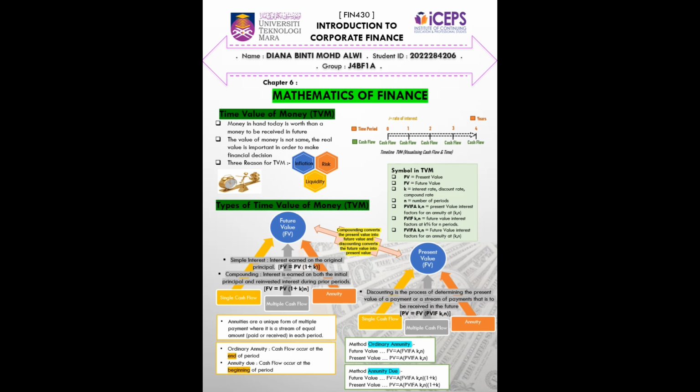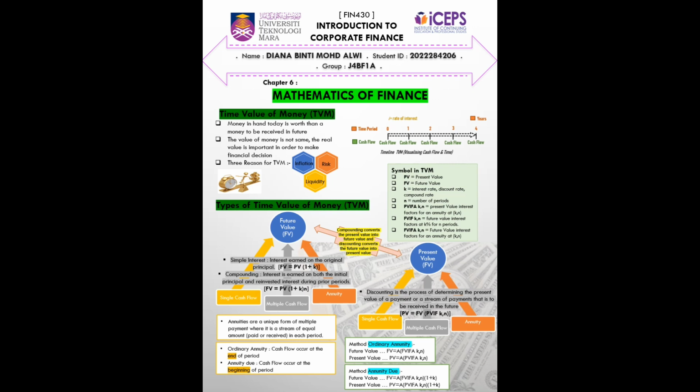The third type of time value of money is annuity. Annuities are a unique form of multiple payment, where it is a stream of equal amounts paid or received in each period. For both future value and present value, there are two types of annuity.